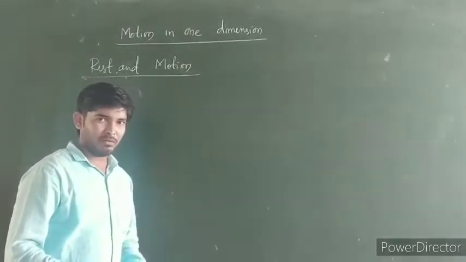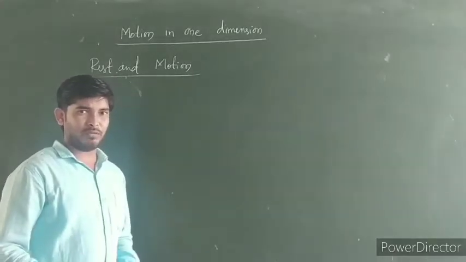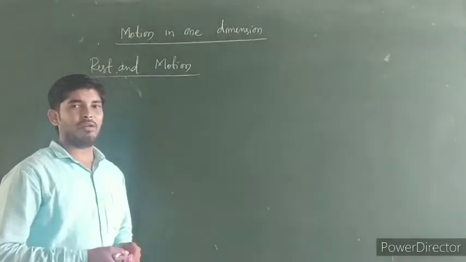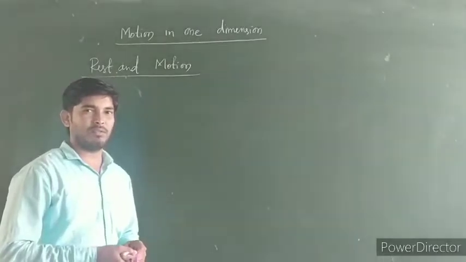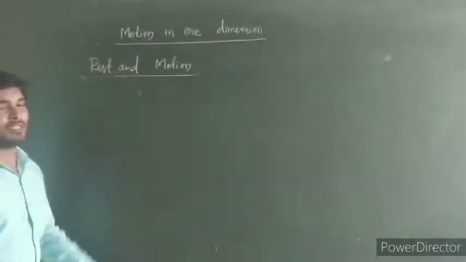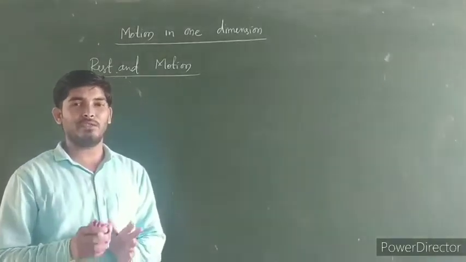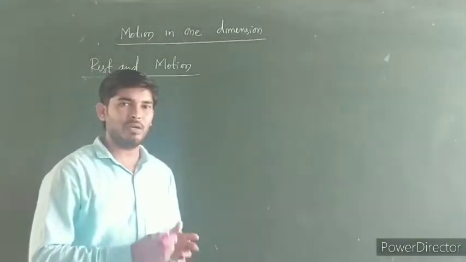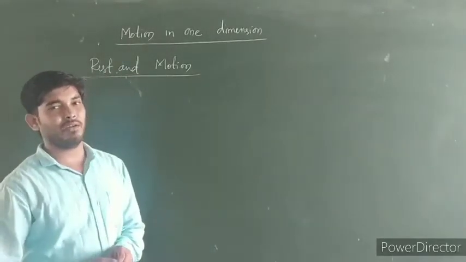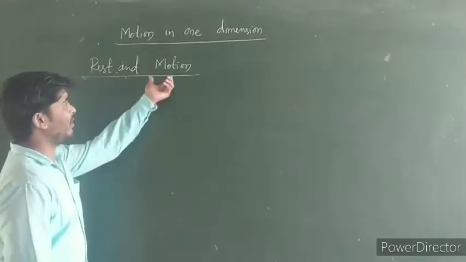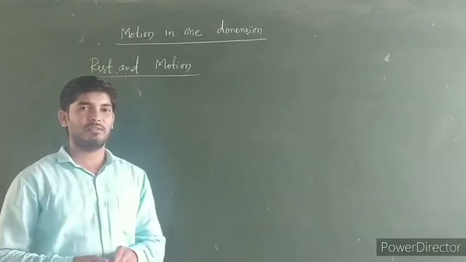If I do not change my position, then I am also in a state of rest with respect to the surroundings. So rest is defined as the position of an object not changing with respect to the surroundings. Then we say that the body is in a state of rest. And a body is in a state of motion when it is exactly opposite to rest.